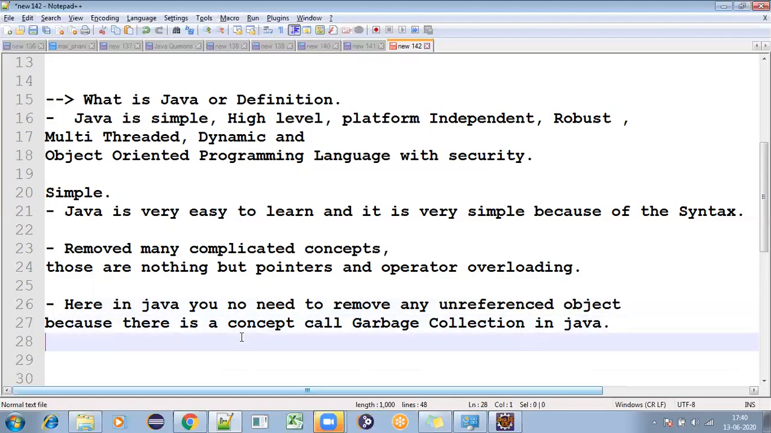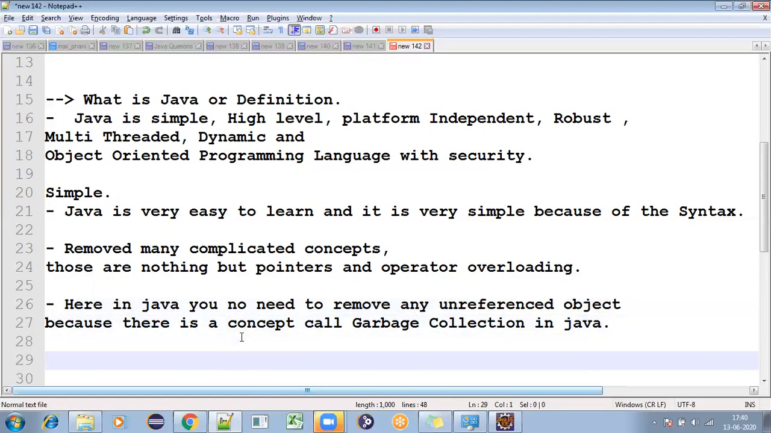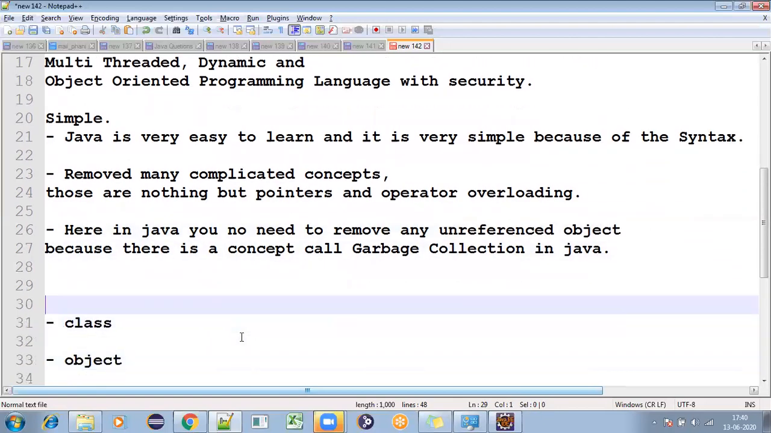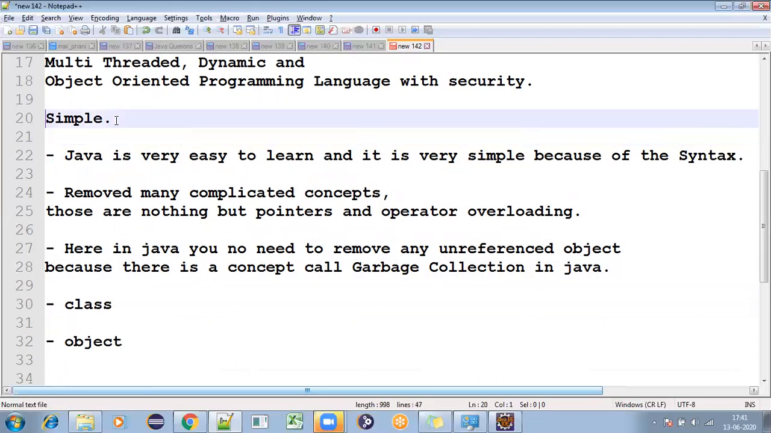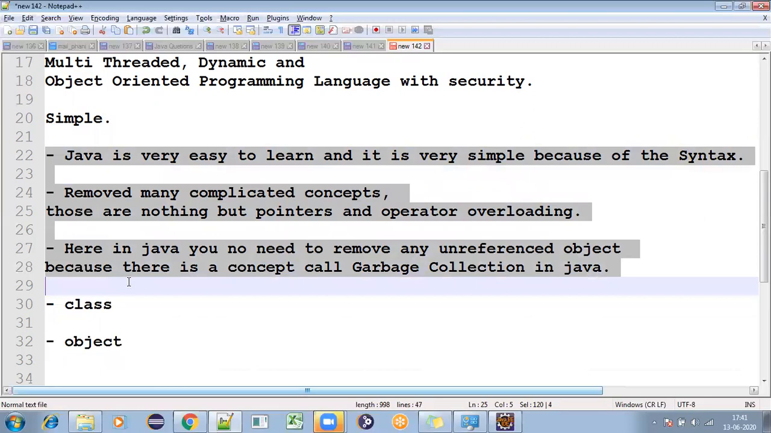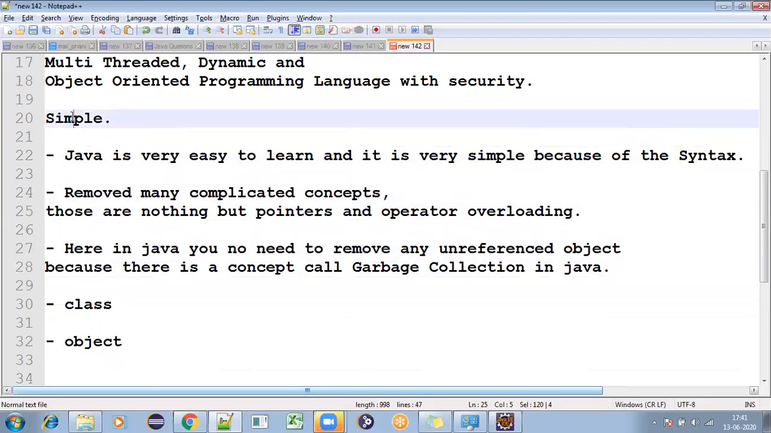So that will be going to the next few minutes. Okay. So now first we'll be going to the concept called, I mean, these things. Just now we completed the concept is simple. Because of all these reasons, we can say Java is simple.